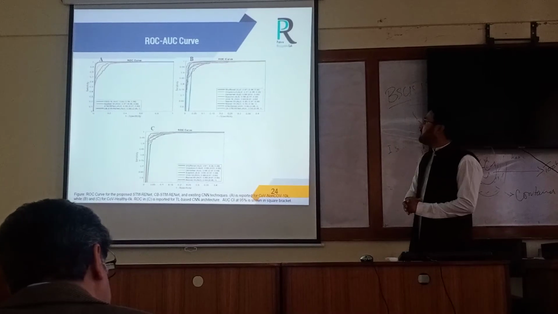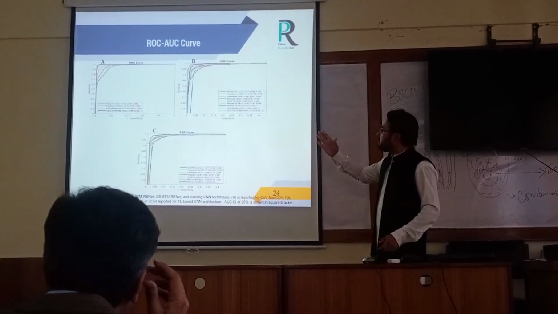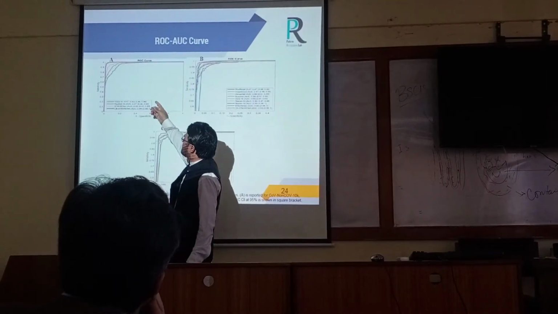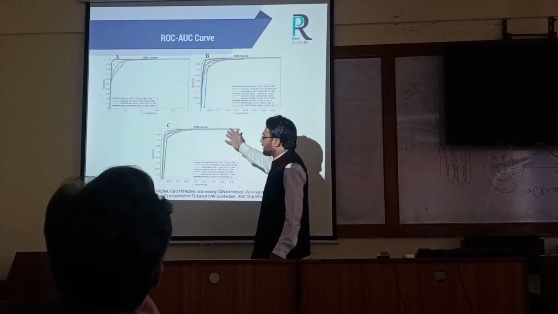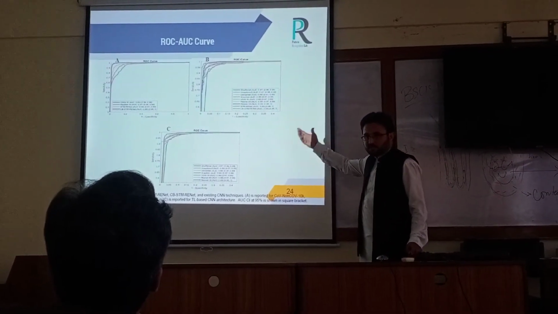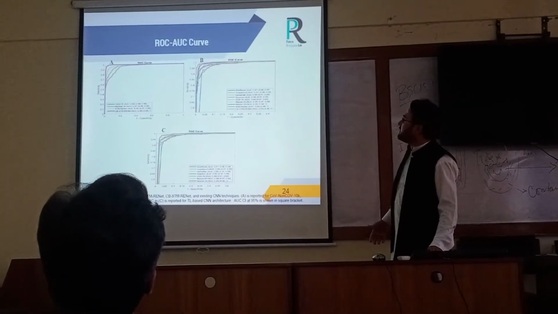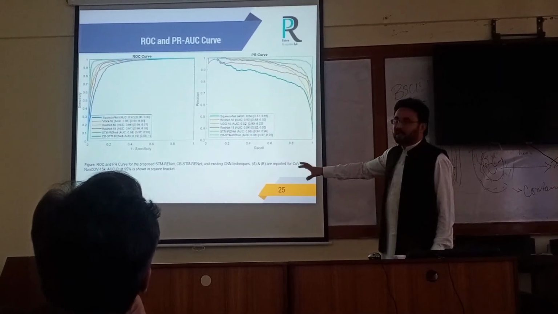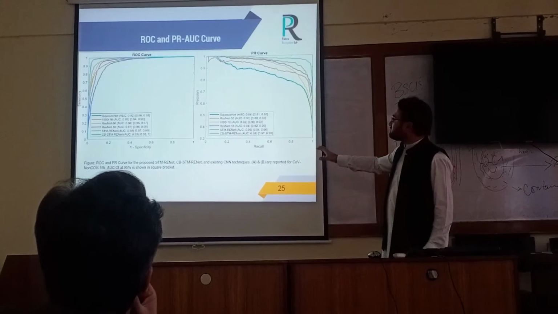These are ROC-PR curves, ROC curves for the proposed architectures. We compare the state-of-the-art architectures on the 10K dataset. These are on the 6K dataset. The transfer learning based concept is also introduced and trained from scratch. These are comparisons of ROC-PR curves on the stringent dataset, that is, the 15K dataset.